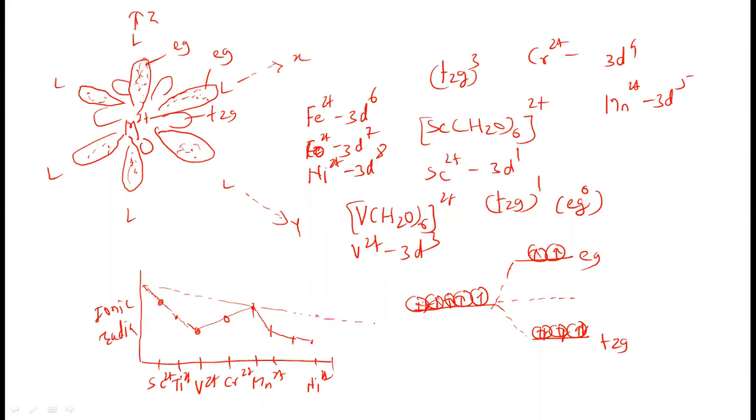Later on, it will go on increasing for copper 2+ and Zn2+, because electrons enter the eg orbital. Copper is 3d9, zinc 3d10. So it is clear from this that when electrons enter the eg orbital, there will be an increase in the ionic radii because repulsion takes place there. The ligands lie in the direction of these orbitals, so the distance between the metal and the ligand increases.